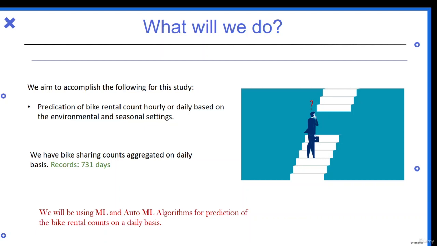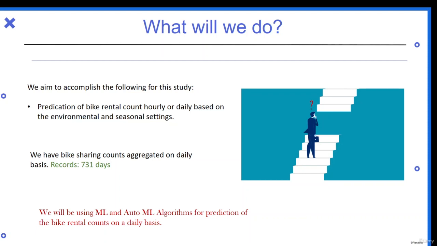Now let us discuss something about our dataset. We have a bike sharing counts dataset aggregated on a daily basis, that is, how much count there is each day. There was one more dataset on an hourly basis, but we don't actually require that, because we don't want to see how many bikes are renting hourly. On a summary scale, I want to know how many bikes there will be on a daily basis, a short, complete summary. As given, there are 731 days of records. That means there are 731 rows in which the data of 731 days is given, with the count of each day.